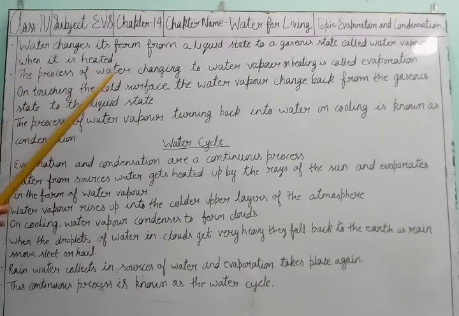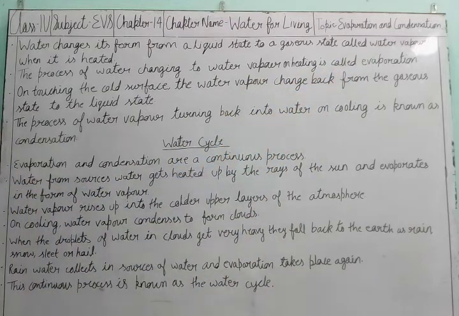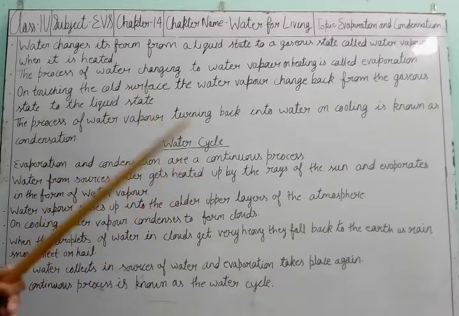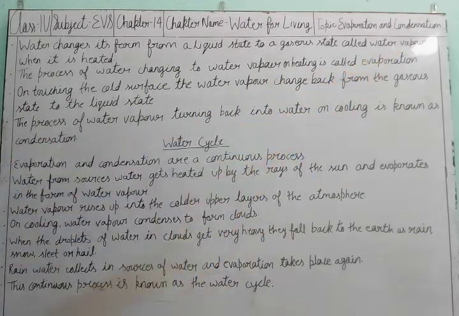The process of water changing to water vapor on heating is called evaporation. It is the process in which water converts into water vapor from the liquid form.